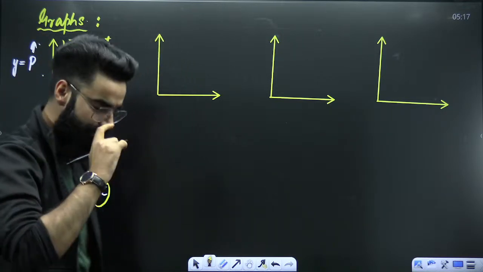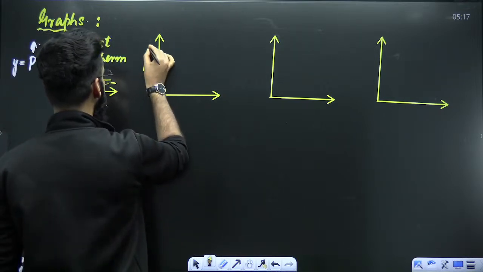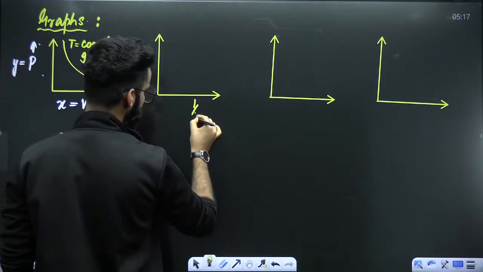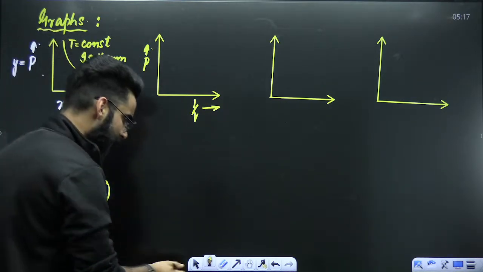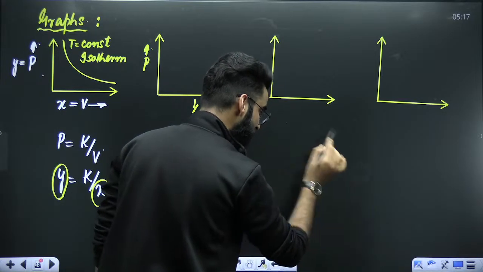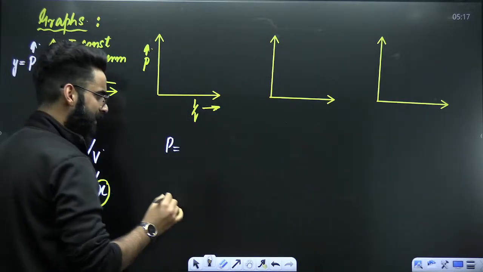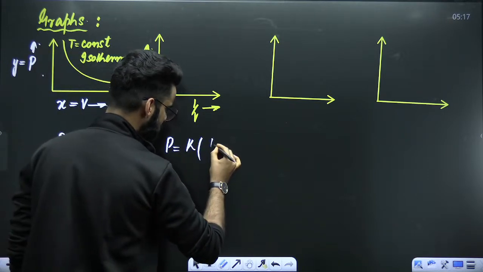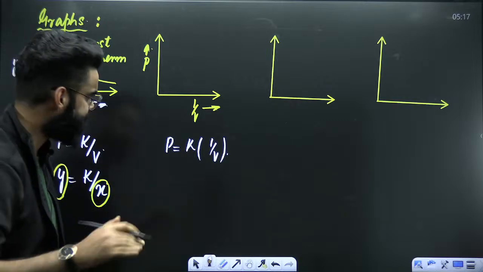Number 2. Let's plot one more graph between the pressure of the gas and 1 by volume, P versus 1 by V. Since again we are drawing a graph related to Boyle's law, I'll use the basic equation, which says P is equal to K by V, or you can write it as P is equal to K multiplied by 1 by V.